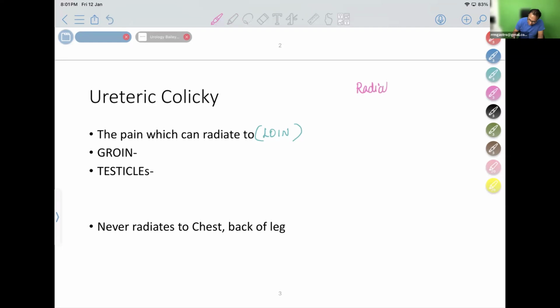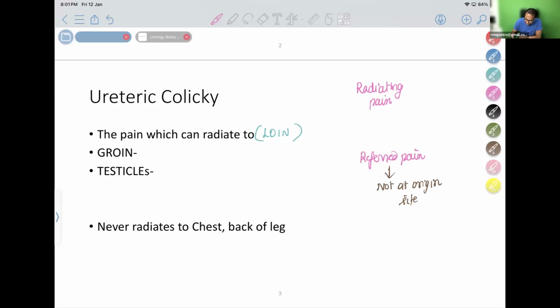I hope you know what is the difference of radiating pain and a referred pain. So referred pain is a pain which is found only in a distant site, but not at the original site, not at origin site. For example, a patient having a diaphragmatic irritation will have pain in the shoulder, but not in the diaphragm.